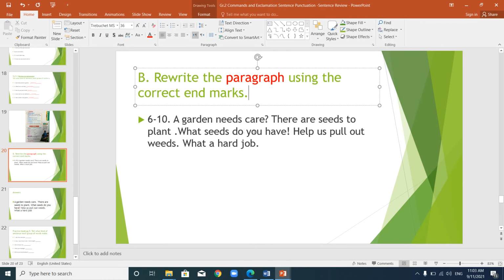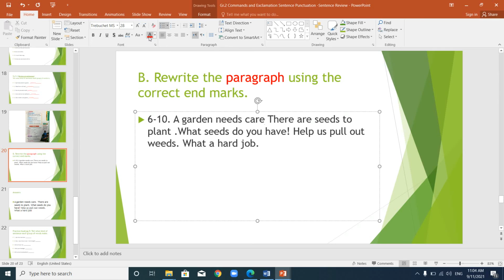A garden needs care, and then there's a question mark. It's telling you that if you have a garden, you need to take care of it. So would you end this sentence with a question mark? No, it's a statement.